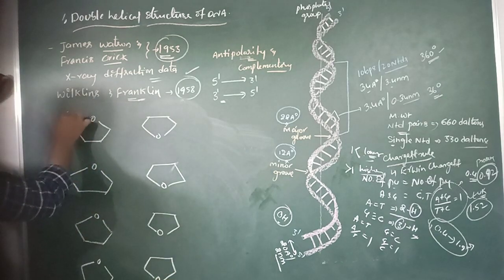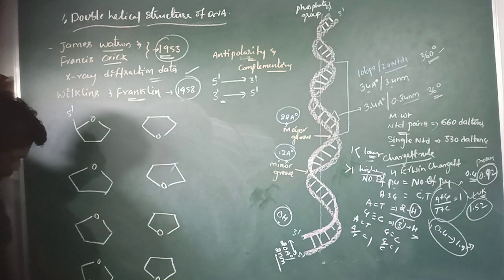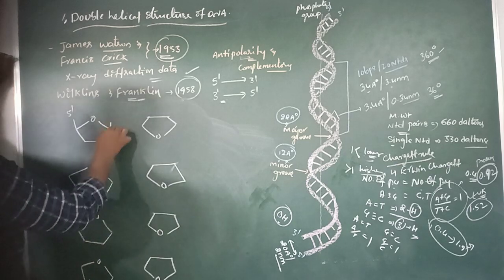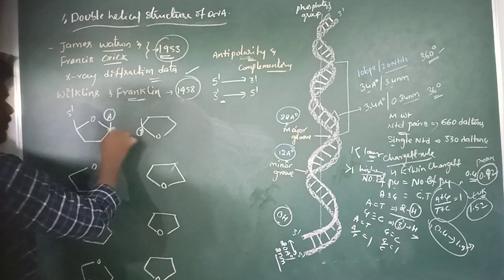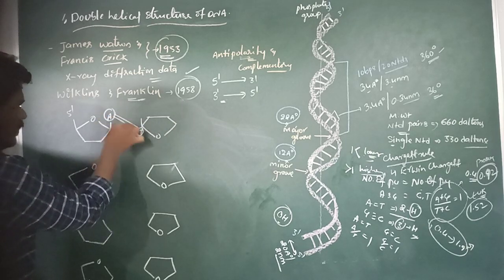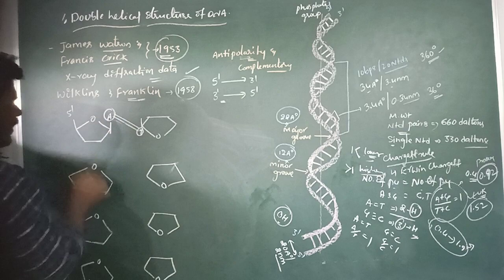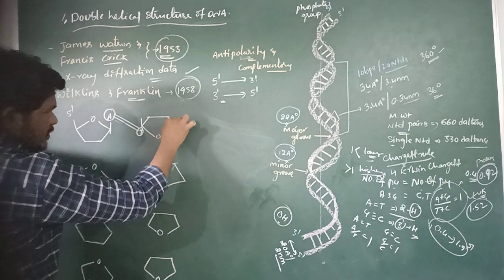So here this is the 5' end and this is the 3' end, and here the nitrogen bases adenine and thymine, which have 2 hydrogen bonds, and this is the 5' end,